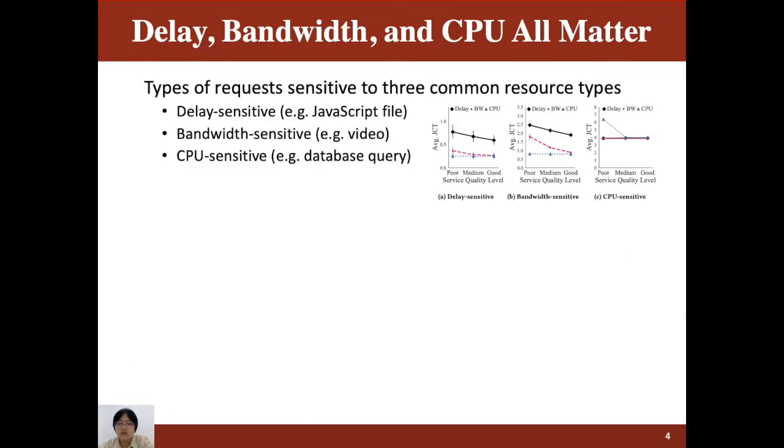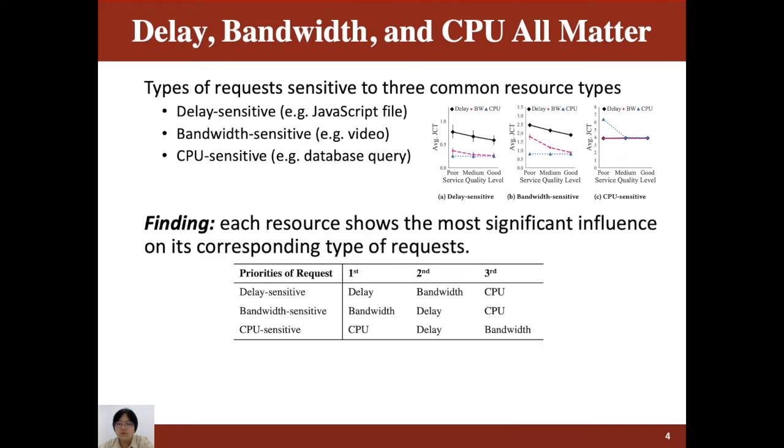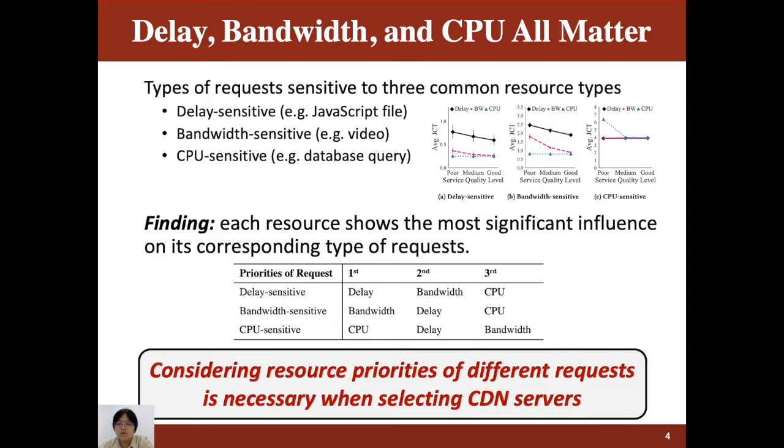So besides bandwidth, what about other resources? In our paper, we have defined three types of requests sensitive to three common resource types: delay, bandwidth, and CPU. We found that each resource shows the most significant influence on its corresponding type of requests. This finding motivates us when considering CDN server selection. We should not only consider geographic distance, but also consider the resource priorities of the request, which have a greater impact on CDN selection.